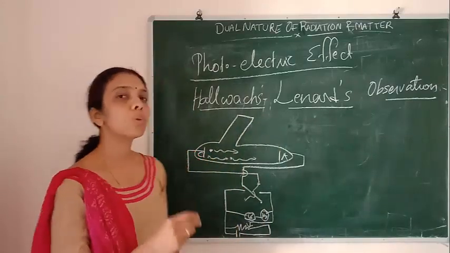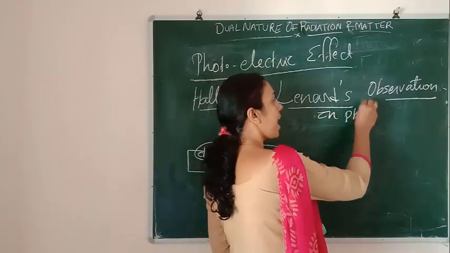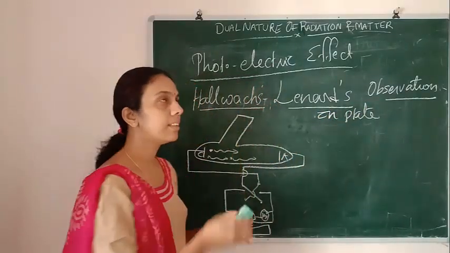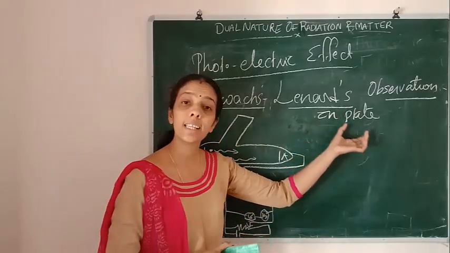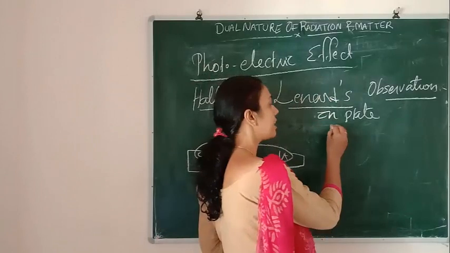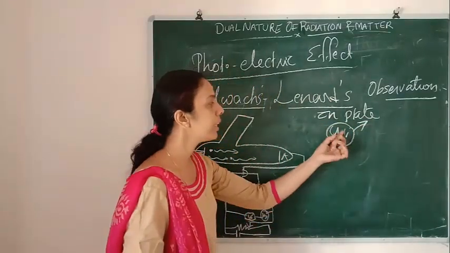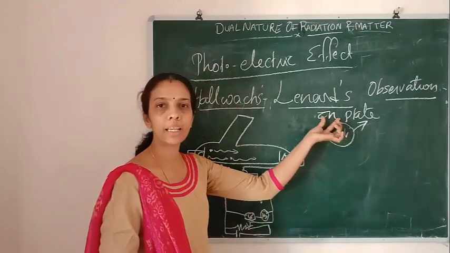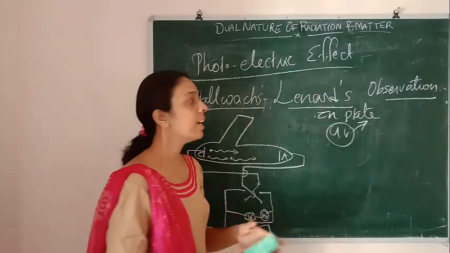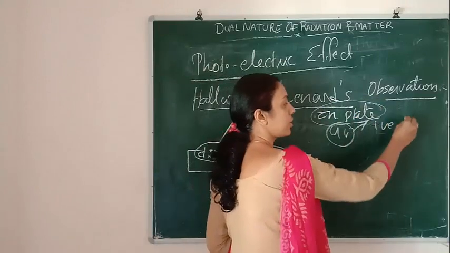They used a zinc plate and made UV radiation fall on the zinc plate. Then they understood that a chargeless zinc plate was getting a positive charge.